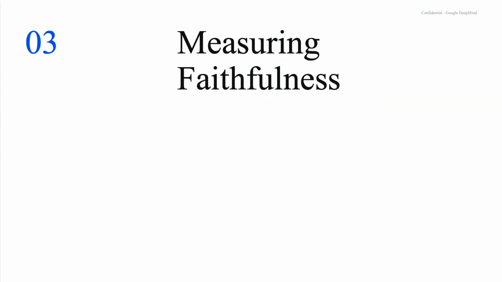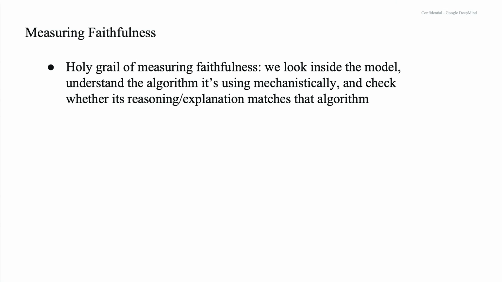So how can we measure this concept of faithfulness, which we want in explanations? The holy grail would be if we look inside the model, we understand the algorithms it's using mechanistically, and we check whether its reasoning and explanation matches that algorithm.